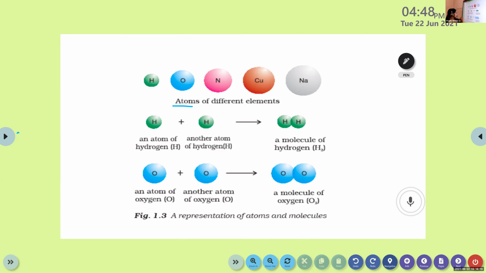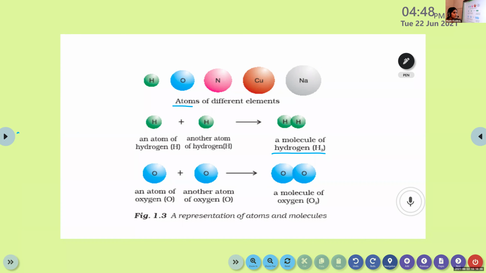Then two atoms combined together, it will be a molecule. Okay. So that's the difference between atom and molecule. Atom singly is an atom. When two atoms combine together, it will be a molecule.